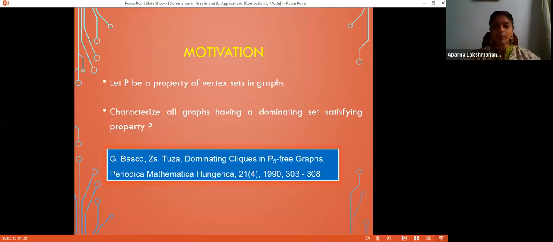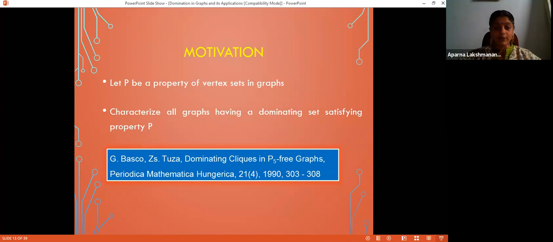Maybe in some graphs, there is no dominating set which satisfies the property suggested by you. It is possible. Say, if I am given a disconnected graph and I am supposed to find a connected dominating set, it is not going to be possible. The graph itself is disconnected. Then how can I find a dominating set which is connected? So it is not possible.